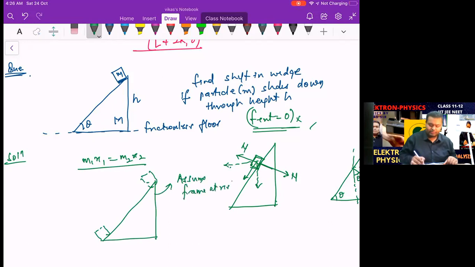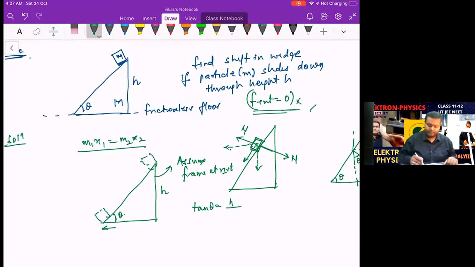If this is h and this angle is theta, then this distance will be how much? Use tan theta is equal to h upon the base distance. So base becomes equal to h upon tan theta, which is h cot theta. So this distance basically becomes h cot theta.